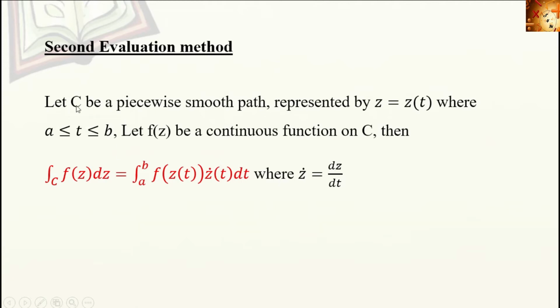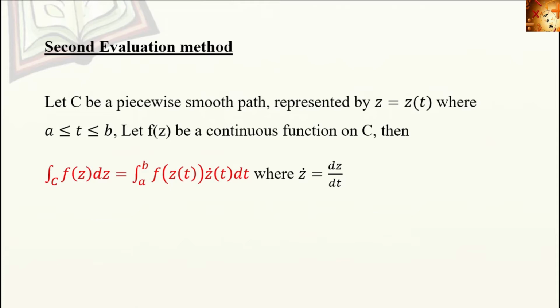Here the path is a piecewise smooth path and it is represented by z equal to z of t, that is in terms of t, and t varies between a and b. Then integral over C f of z dz is equal to this one. Here we want to take care of the path given here.